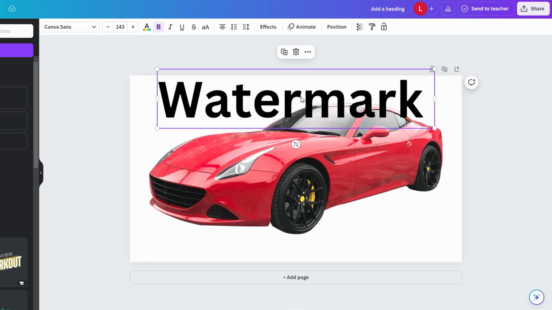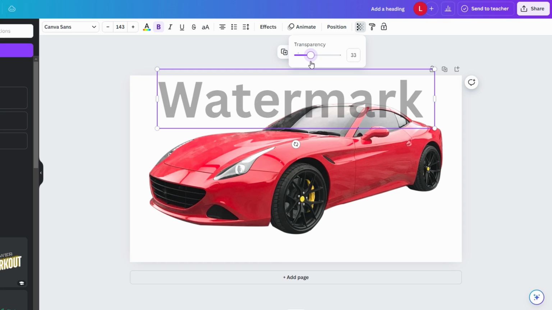With the text still selected, click on the transparency option in the top right toolbar. Lower the transparency so that the text blends into the background, making it less obtrusive but still visible. A good range depends on your background color.